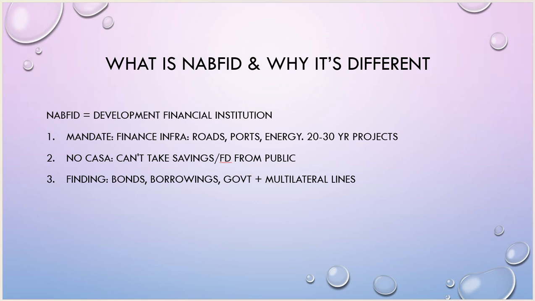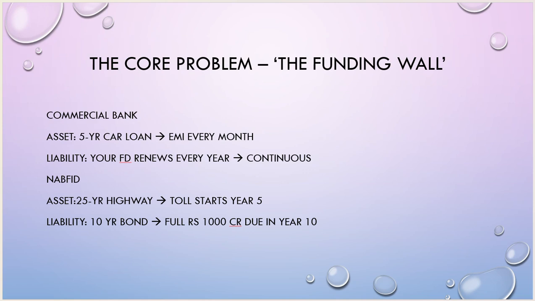Let's move on to the next slide, where we are going to discuss the core problem and the funding wall that commercial banks face, and how NaBFID will fulfill that gap. The assets for a commercial bank are home loans, car loans, personal loans, term loans, corporate loans. The most important thing is that the ticket size of these loans is very low compared to the ticket size of NaBFID. Let's consider the example of a 5 year car loan.